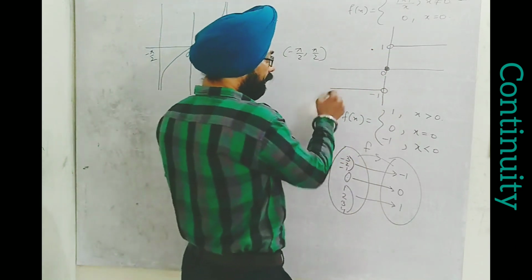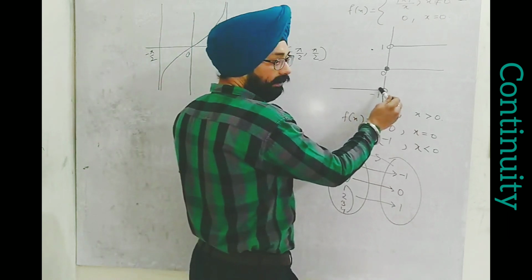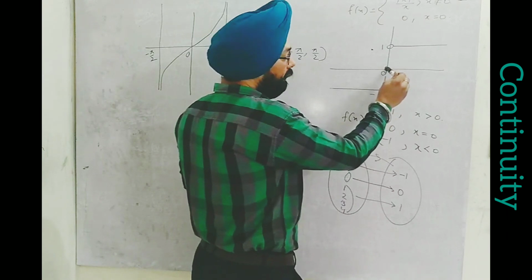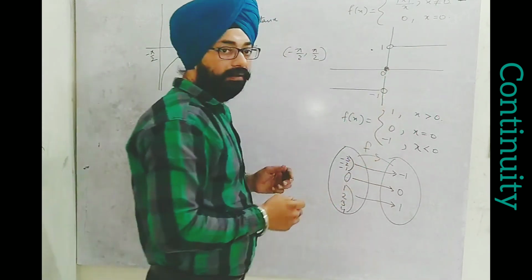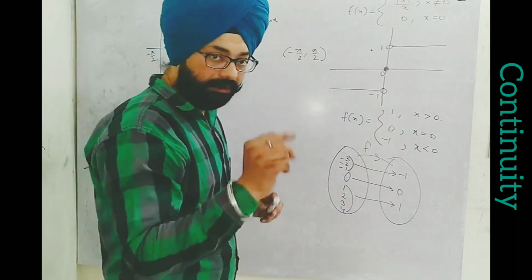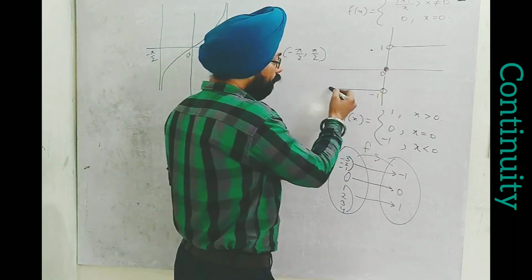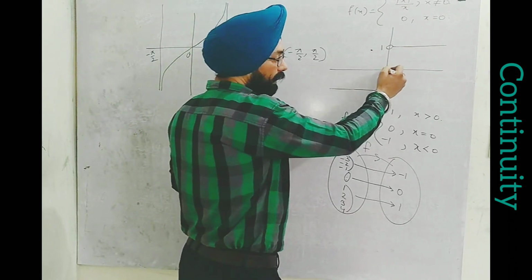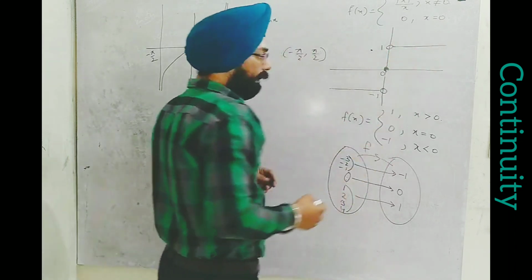Like this, see, if I move my pen from here, then at the next graph, the position of the graph comes at 0, and again I want to continue, then again I have to pick my pen and continue with 1. I repeat, for all negatives, if I move on the graph, then this will be -1 throughout. At 0, I have to skip, and again to continue, I have to go to 1. Is that clear or not?